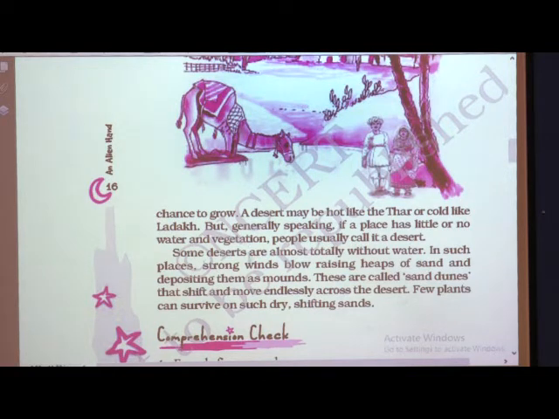Some deserts are almost totally without water. Some deserts have not just less but the least amount of water, very little. In such places, strong winds blow, raising heaps of sand and depositing them as mounds. These are called sand dunes. What are sand dunes?